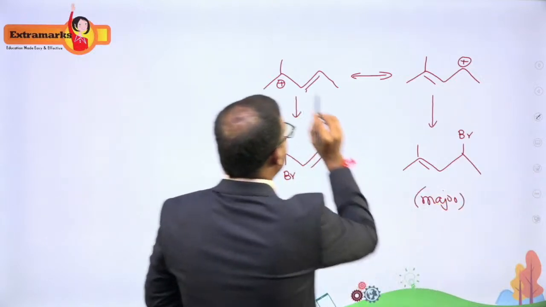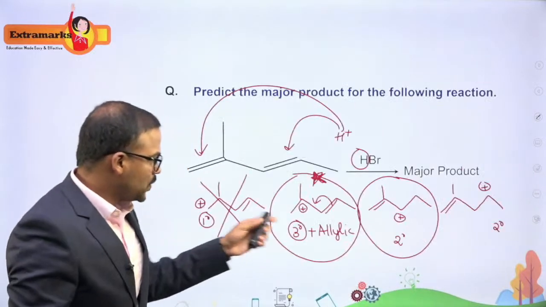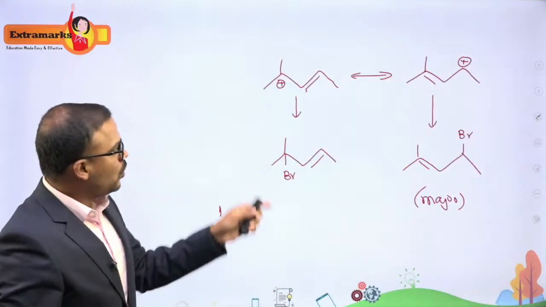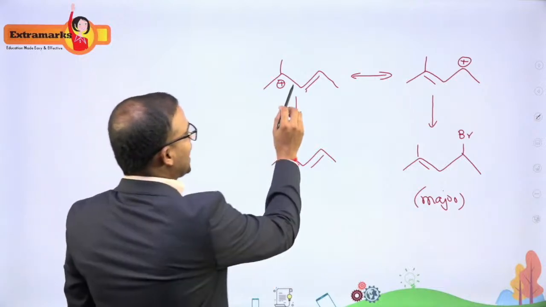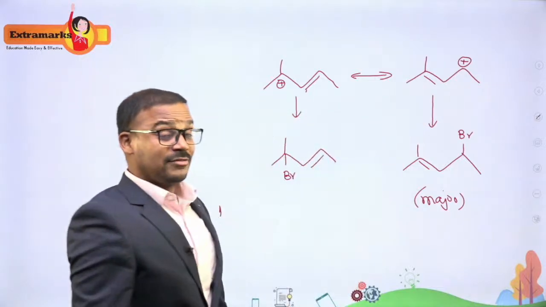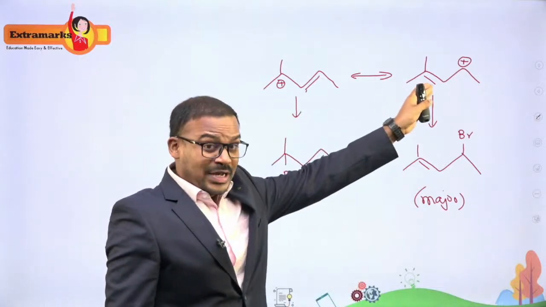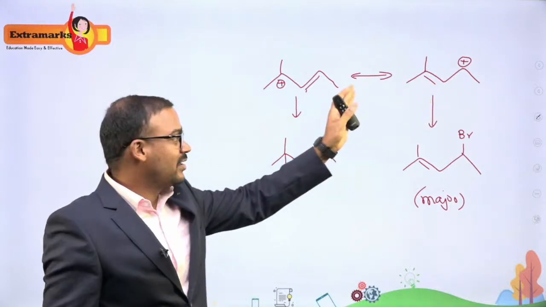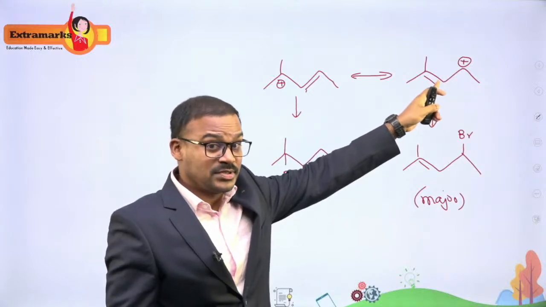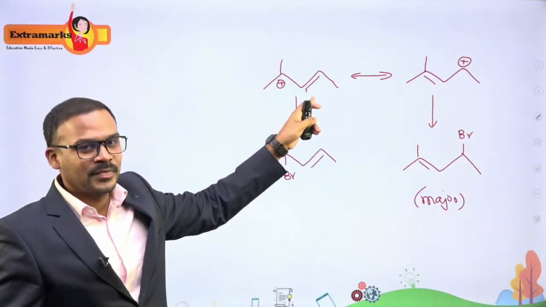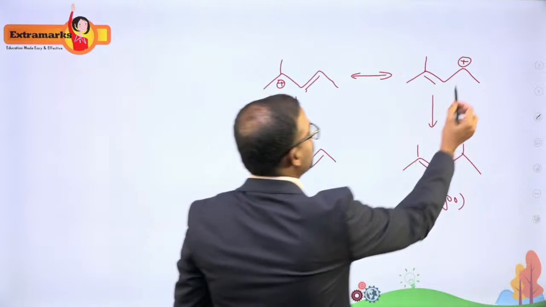Because if you see between these two, I have selected this one among the 4 carbocations. Now I am going to select one of them based on the resonance. If you see this alkene and this alkene, we have learned that more substituted alkenes are more stable. This alkene is more substituted when compared to this alkene, so I will choose this as more stable.